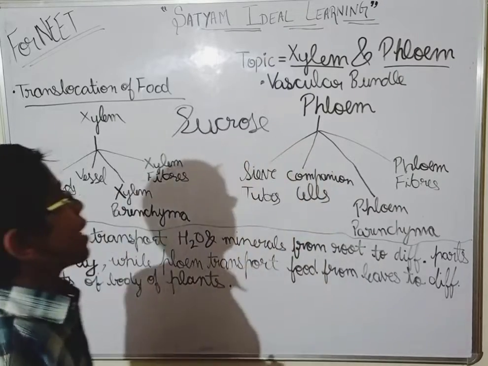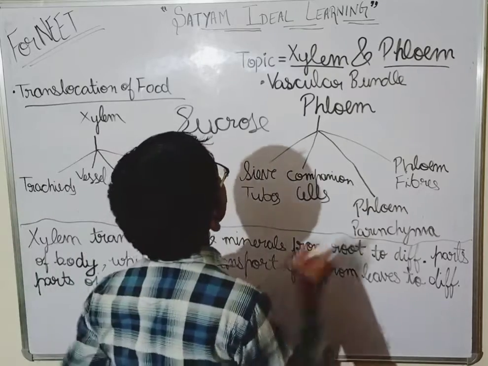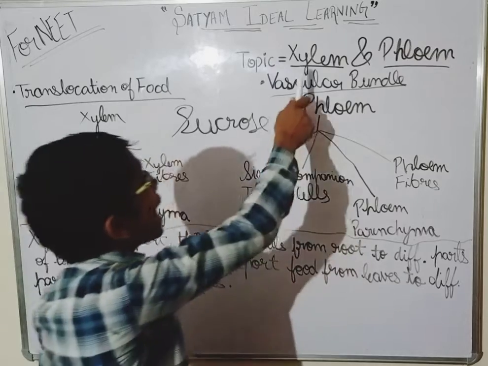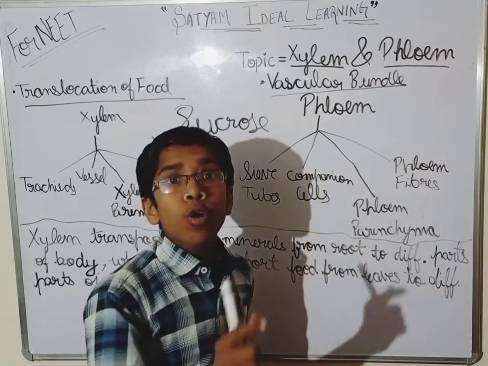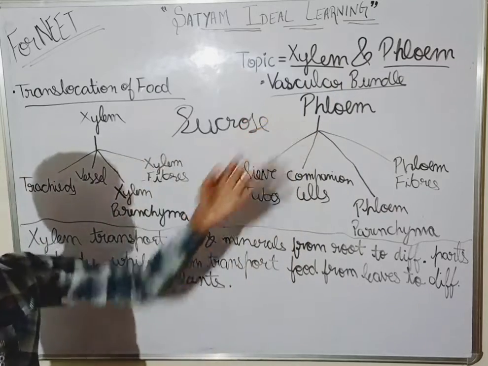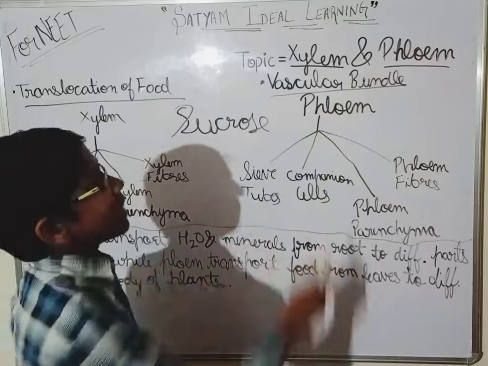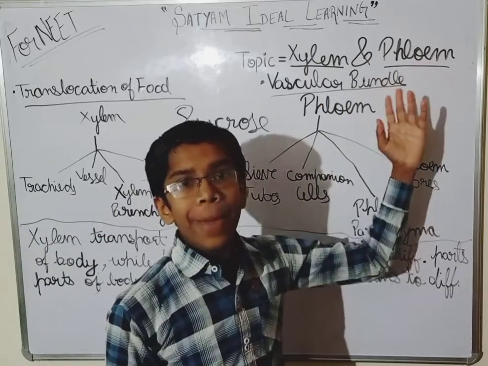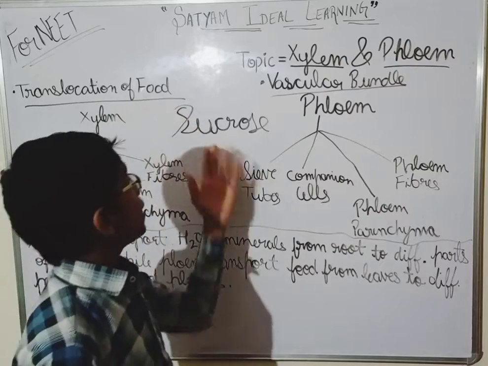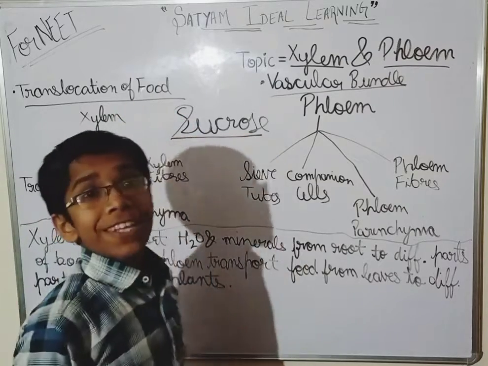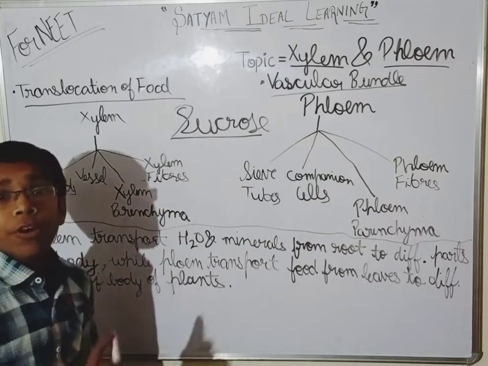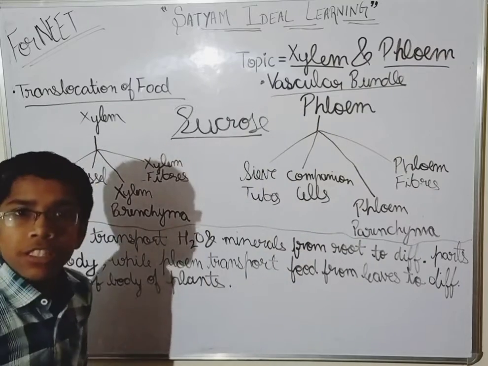Clear? Now, alright. Come on, vascular bundle. Now, what is vascular bundle? See guys, xylem and phloem together are known as what? Vascular bundle. So, they are together known as vascular bundle, and these are vascular tissues, xylem and phloem. So what we have studied? Translocation of food, and that sucrose is the form in which the food is transported from leaves to different parts of the body, and vascular bundle too.